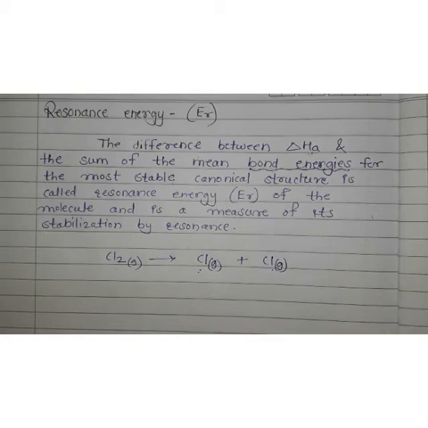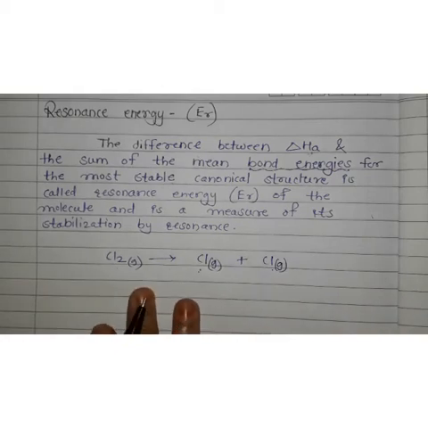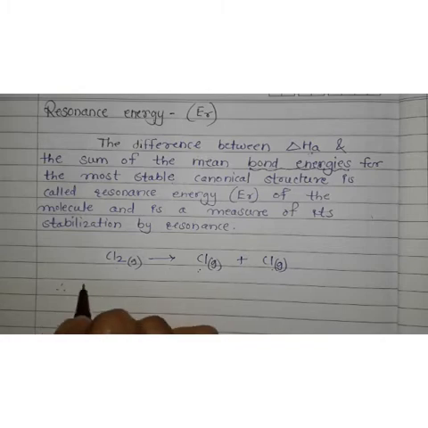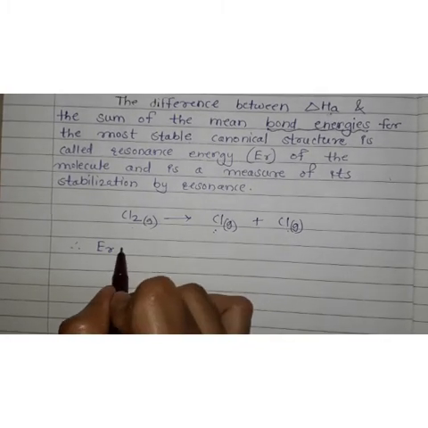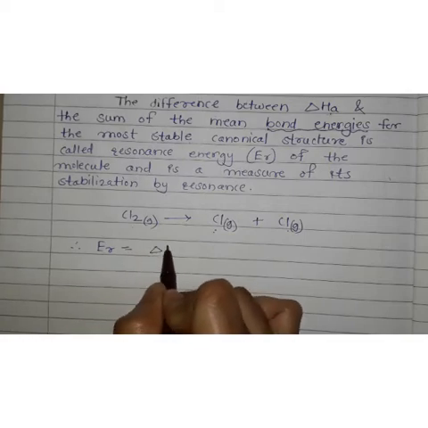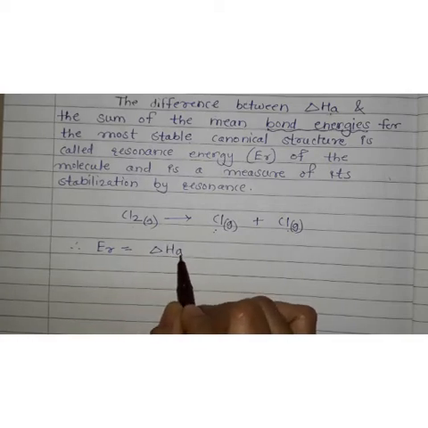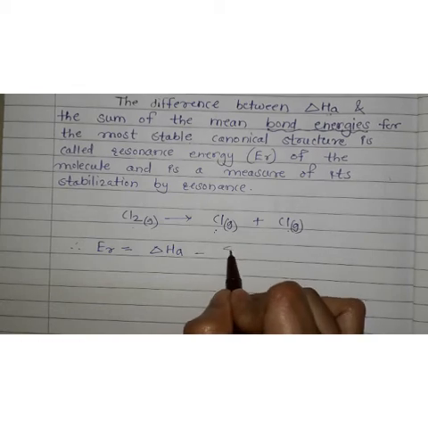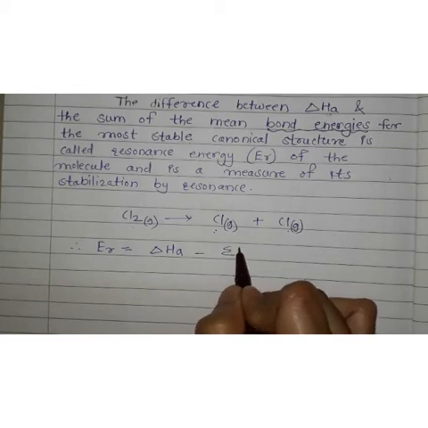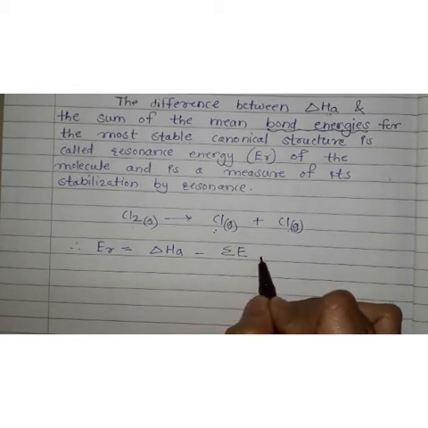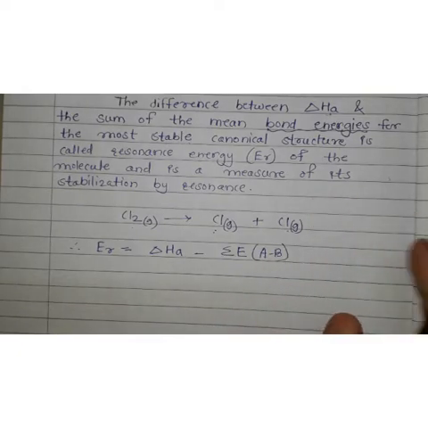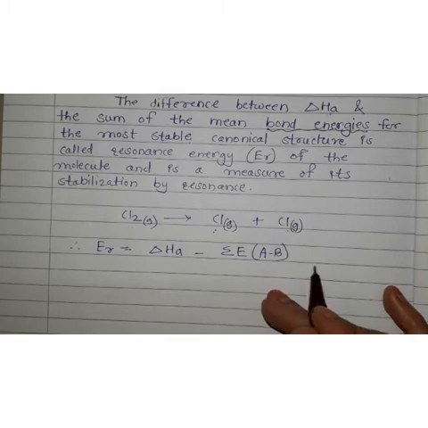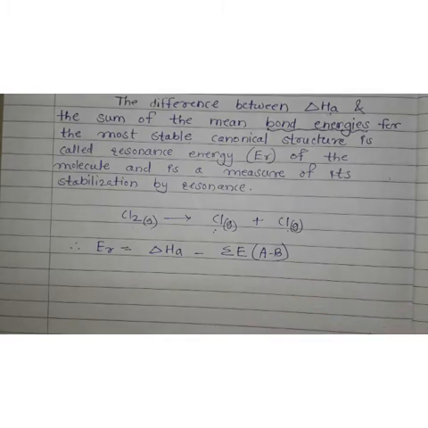Now let us see the formula. ER, resonance energy, is equal to delta HA, enthalpy of atomization, minus the sum of the bond energies.